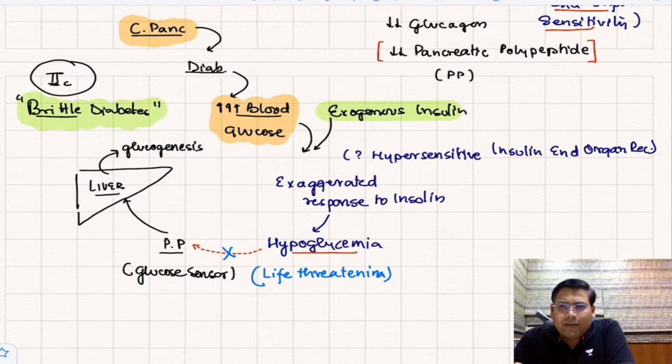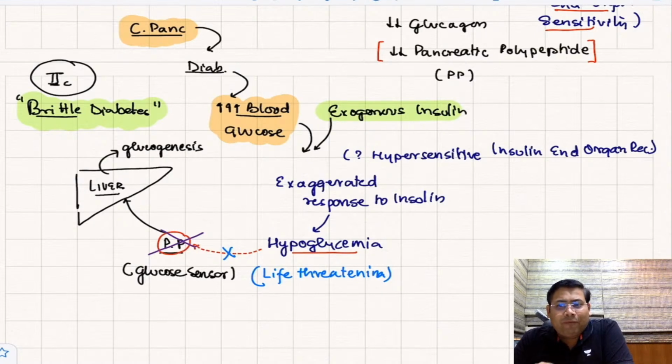Normally, if we take insulin and go into hypoglycemia, this message is conveyed to the liver automatically by pancreatic polypeptide, and the liver will start gluconeogenesis and glycogenolysis and correct the hypoglycemia. But now what is the problem? The pancreatic polypeptide, the glucose sensor of your body, is not functioning because it is also deficient. So who will convey this message to the liver that you are having hypoglycemia?